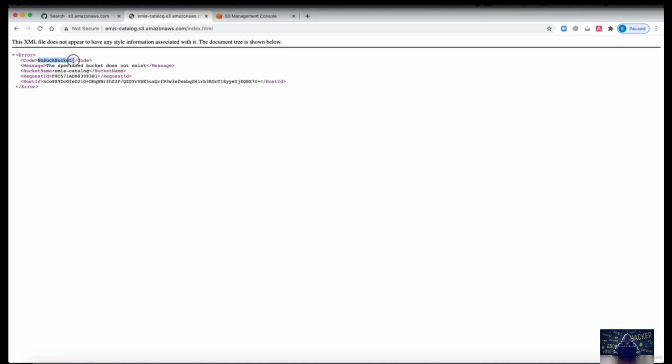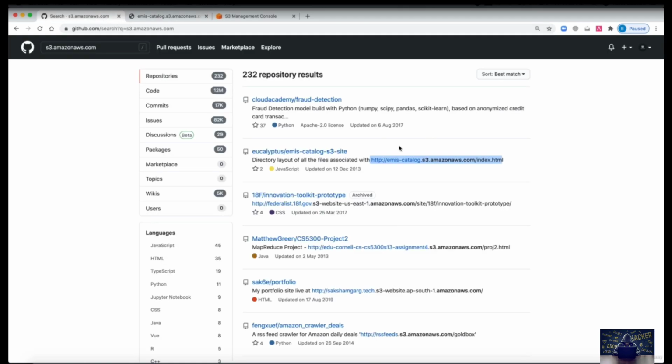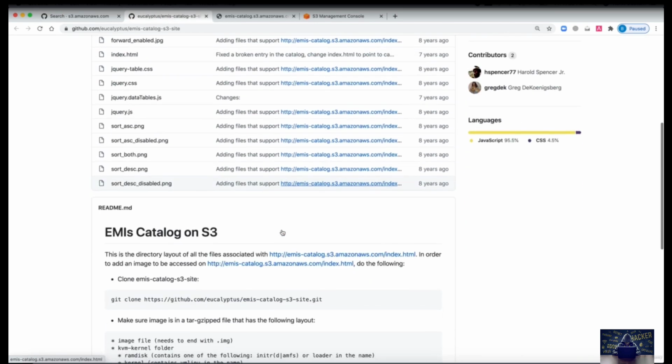If you try to recall, we have seen a similar example in the Facebook broken link hijacking command injection video. Over here, we have a similar scenario in which it is pointing to an AWS bucket, but it is not created. So we are going to create a bucket over there as an attacker. Now let's quickly jump over here and try to open the repository. Let's see what the repository looks like.